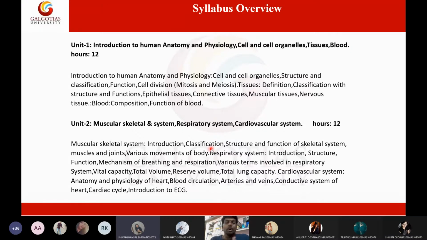Which muscles are the slowest movement muscles out of these 3? Smooth muscles. Very good. Then which muscle is branched? Cardiac muscle. Only cardiac muscle is branched.